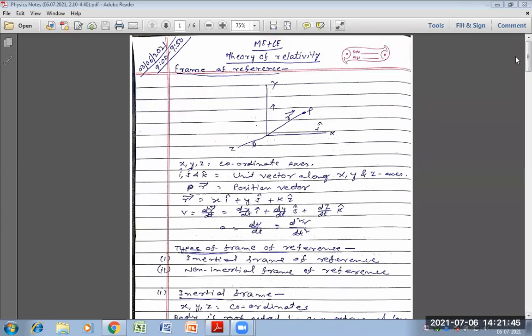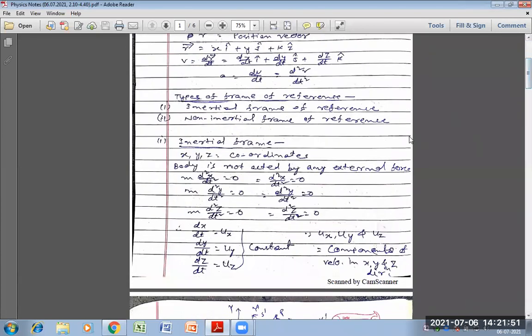Inertial frame of reference. Another type of definition: when a body is unaccelerated, it means suppose x, y, z is an inertial frame of reference, in this inertial frame of reference a body is unaccelerated, that is called an inertial frame of reference.